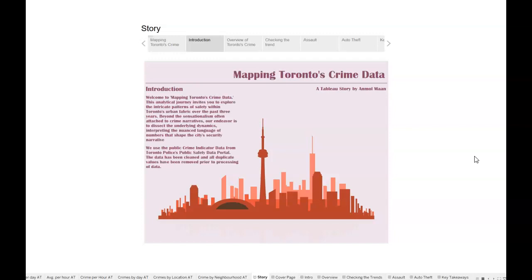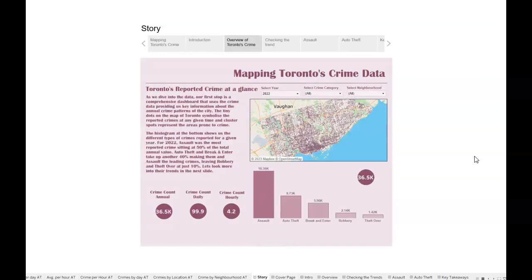In this Tableau story, we will be looking at Toronto's crime data and trying to uncover some facts about what happens in the city. This data has been taken from Toronto Police's public safety data portal, and for analyzing and making visualizations, this data has been cleaned and all the duplicate values have been removed. So let's take a look at the crime data in Toronto.